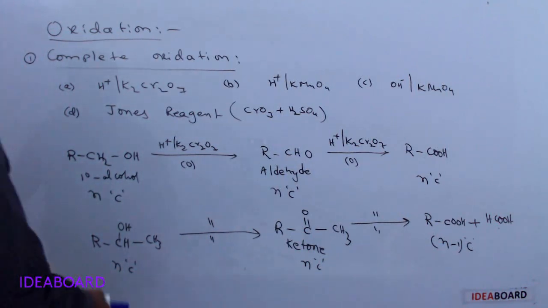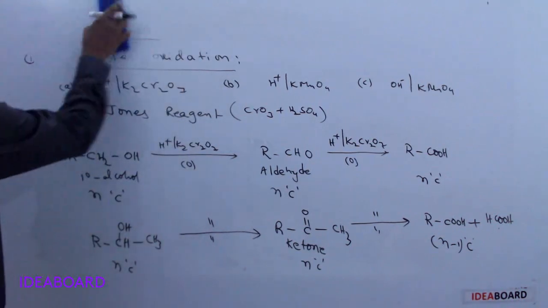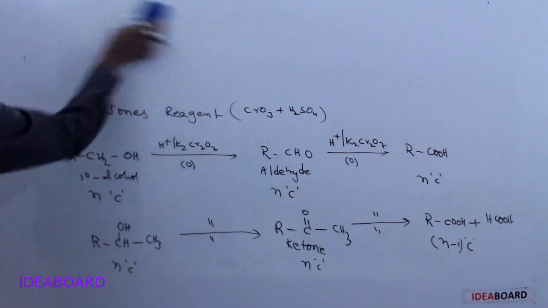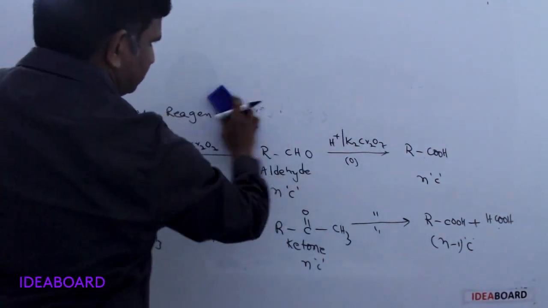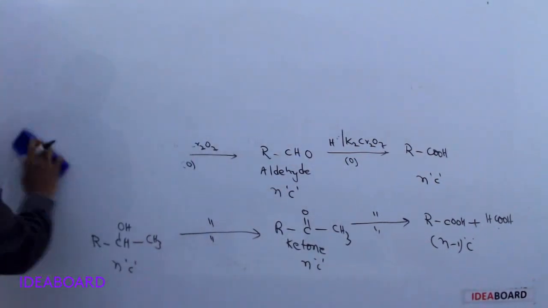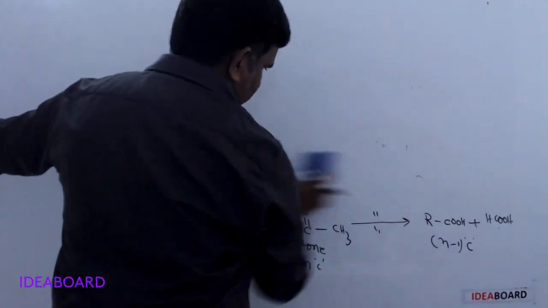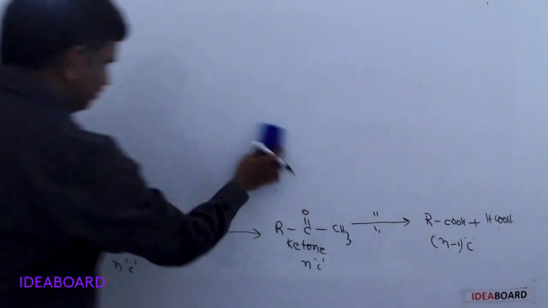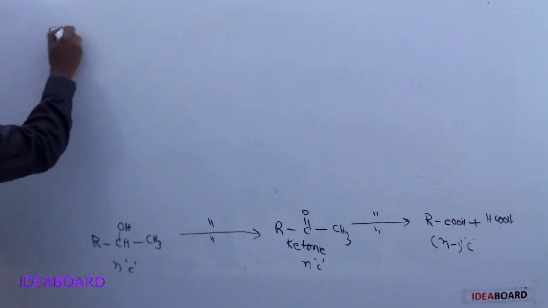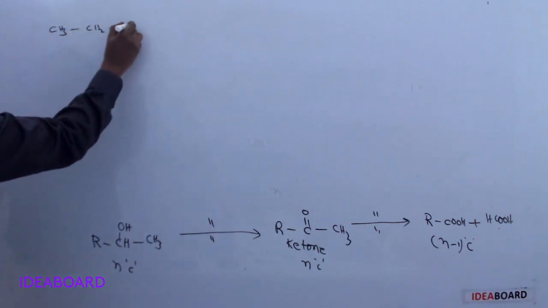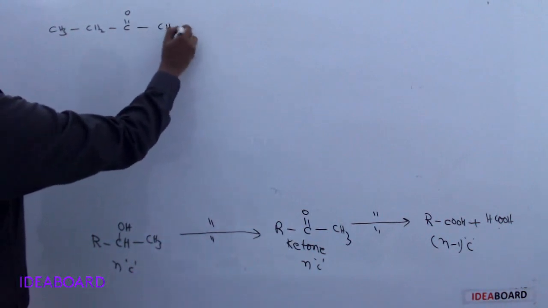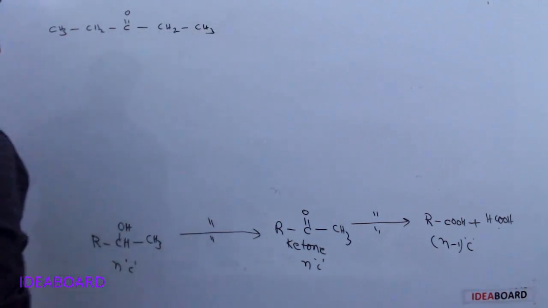Suppose in secondary alcohols there is a small extension, not exception, it is an extension for secondary alcohols. Sorry. In this, for example, if you have CH3, CH2, CO, and here it is CH2, CH3.